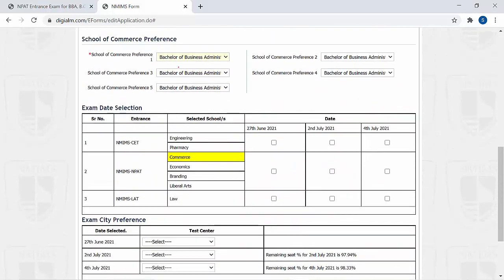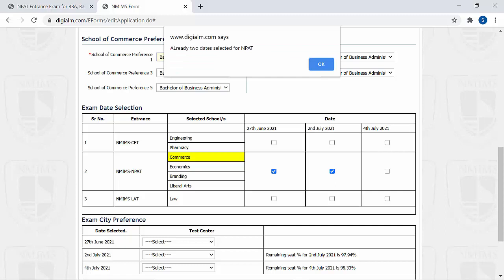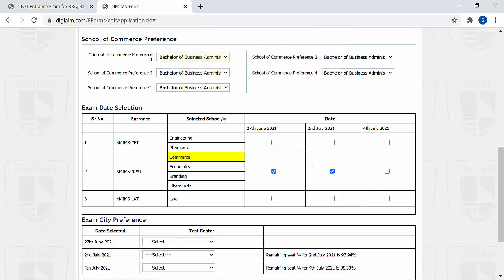So once we select the school here, now we'll select the exam slot. You can select either 27th June, 2nd July or 4th July. So this one comes with 2 dates already selected for NPAT, and that means you can select any 2 of the dates. So I am selecting here 27th June and 4th July. Now for each slot you have to pay 1800 rupees for general category candidates. So I am selecting 2 options here, 27th and 4th July.